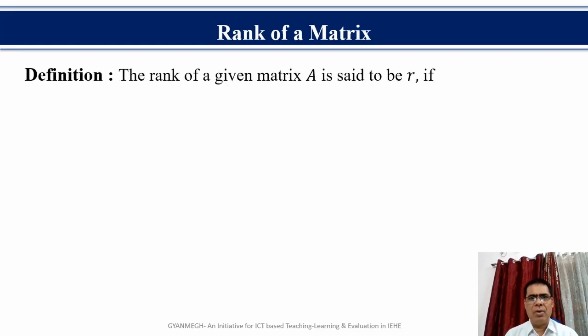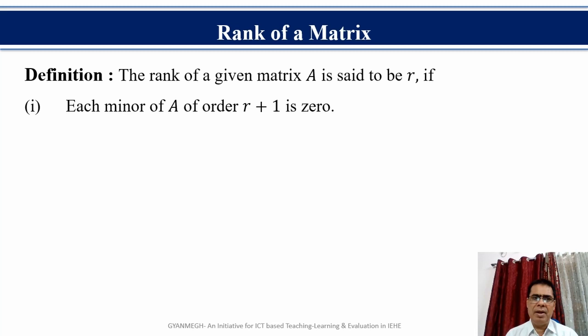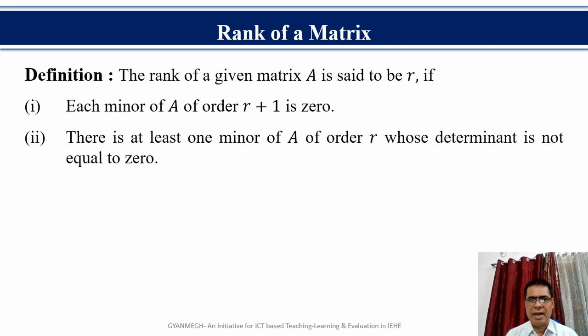Now, the definition of the rank of a matrix. The rank of a matrix A is said to be R if first, each minor of A of order R plus 1 is 0, and second, there is at least one minor of A of order R whose determinant is not equal to 0.